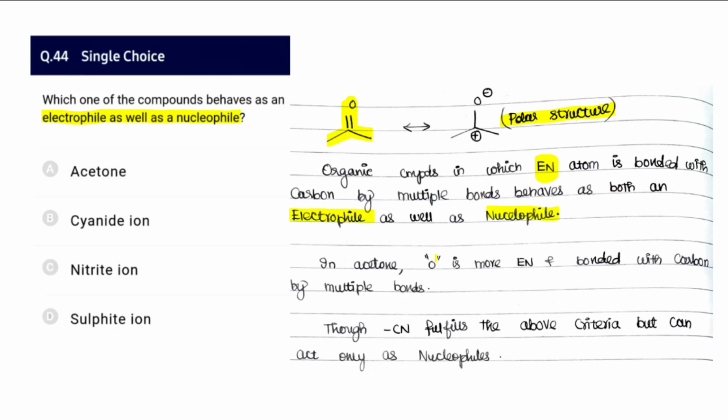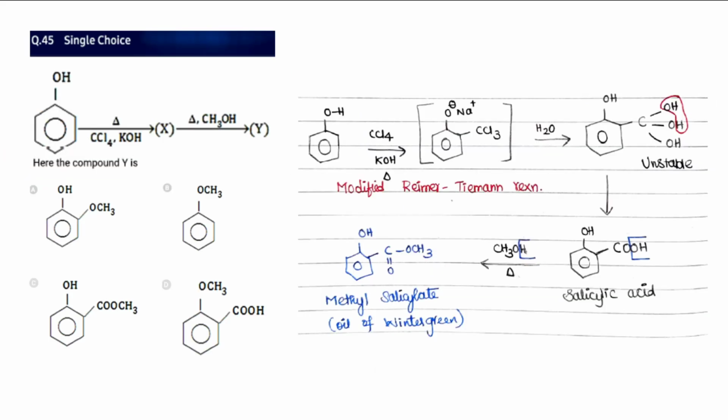In acetone, the oxygen is more electronegative and is bonded with the carbon by multiple bonds. Cyanide appears to be the same manner: nitrogen is more electronegative, carbon has a triple bond, but still it cannot act as both electrophile and nucleophile. It can only act as a nucleophile. So the one that acts as an electrophile and nucleophile is acetone. Cyanide is an exception; it can act only as a nucleophile.